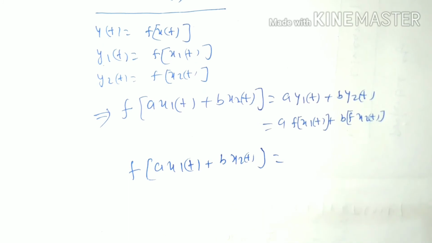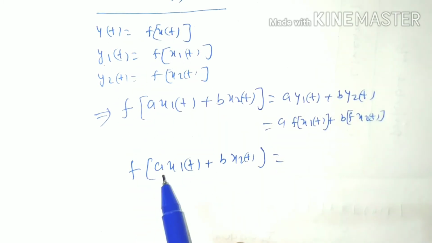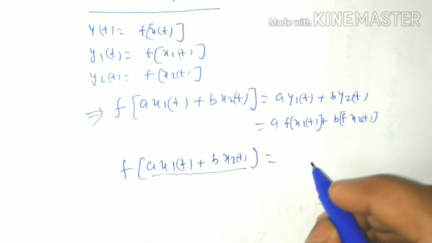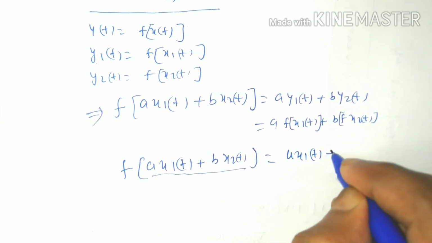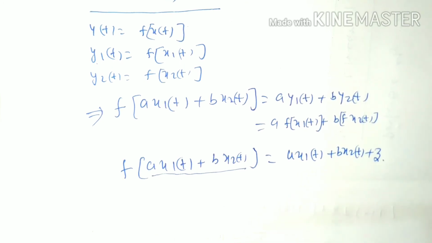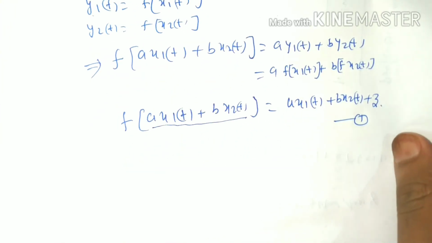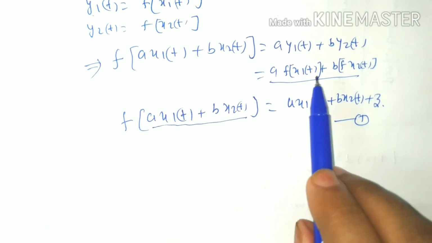We can write this in place of xt, then it becomes ax1t plus bx2t plus 3. Let this be equation first, and this should be equal to the RHS.